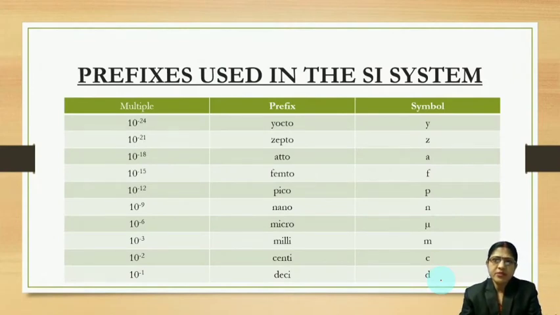Here are the prefixes used in the SI system.